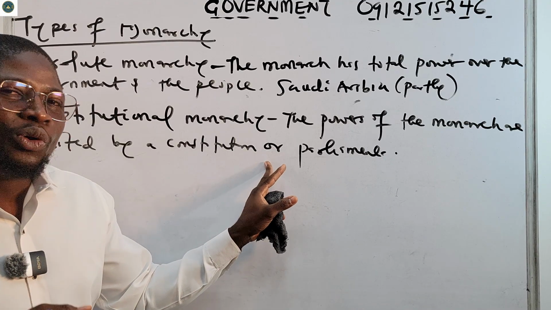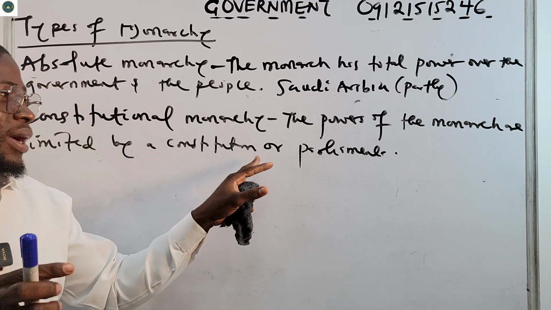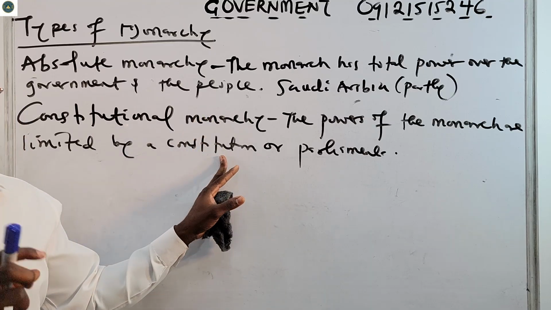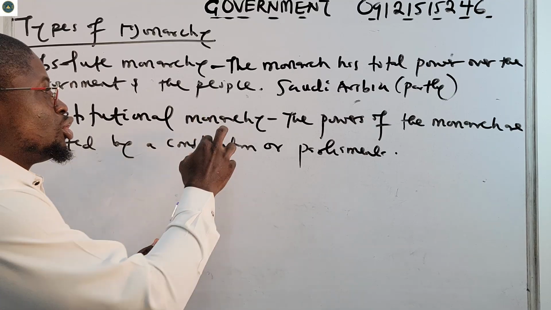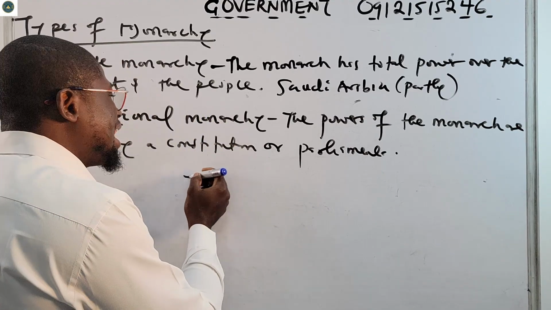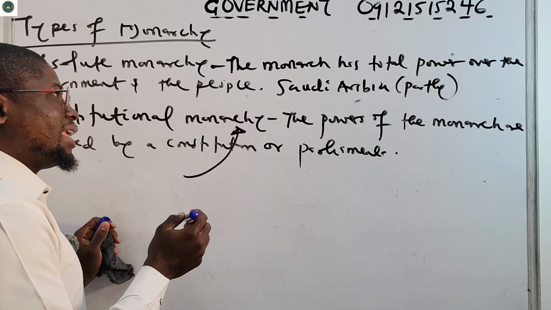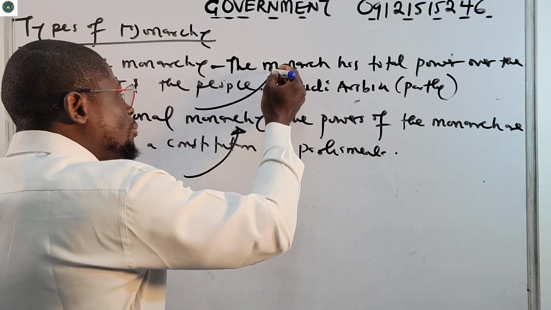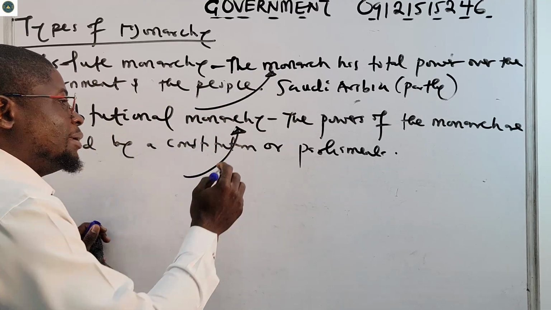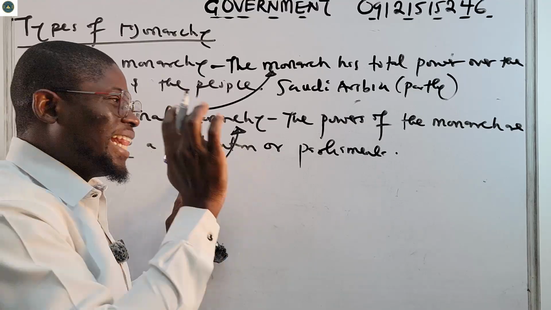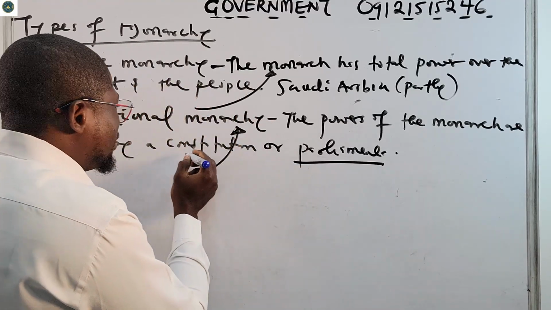They may ask you where sovereignty lies in constitutional monarchy. In constitutional monarchy, sovereignty does not lie on the monarch. In absolute, it lies on the monarch, but for constitutional, it lies on the parliament or on the constitution.